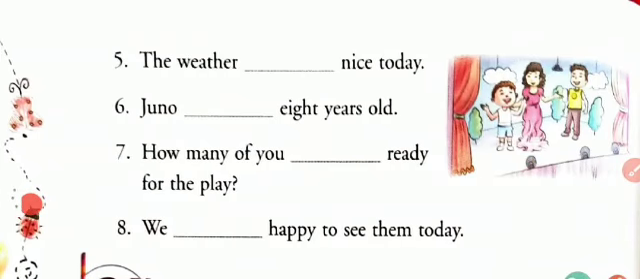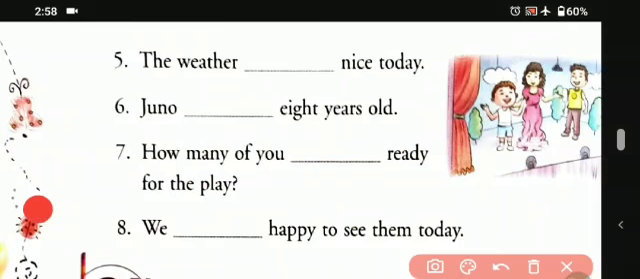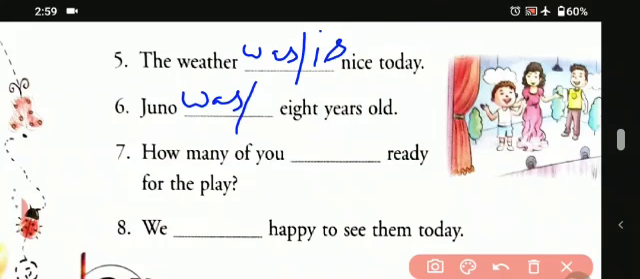The weather dash nice today. So yes, was and is. Was and is. Okay students, the weather was nice today and the weather is nice today. So both the tenses, present and the past. So Juno dash 8 years old. So Juno was 8 years old and Juno is 8 years old.